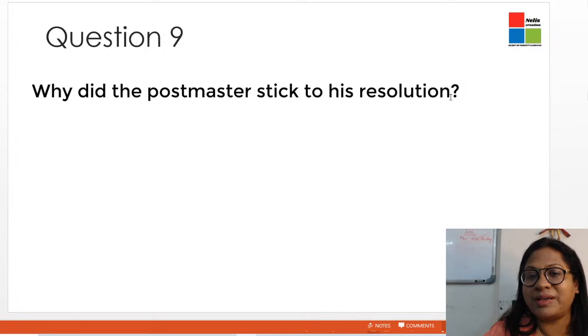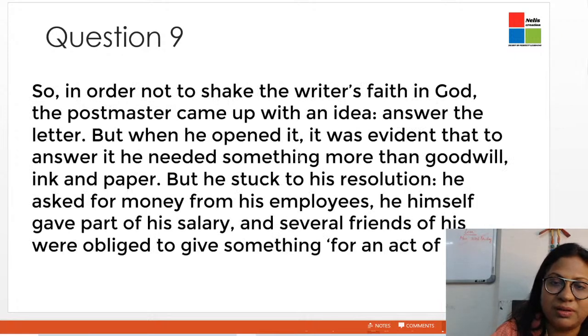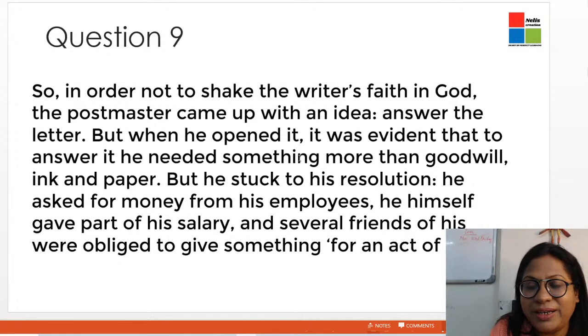Why did the postmaster stick to his resolution? Why did he do so? Because the postmaster, first of all, was a very helpful gentleman. He was an amiable, good-hearted gentleman, and he did not want to shake Lencho's faith. He was so impressed with Lencho's faith in God that he did not want to shake it.